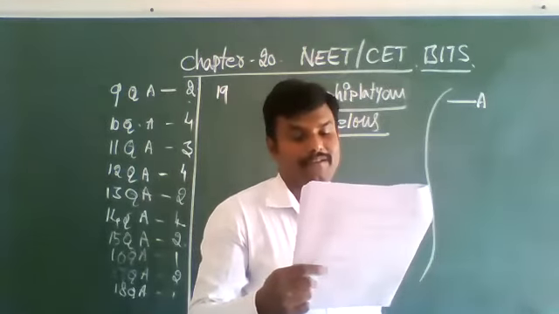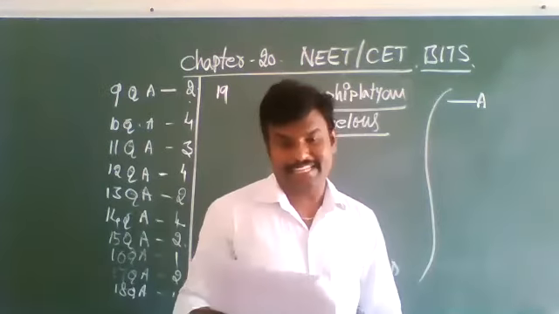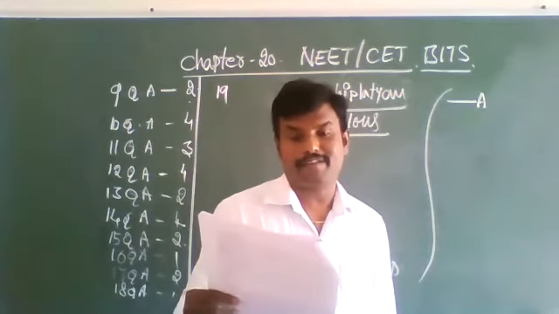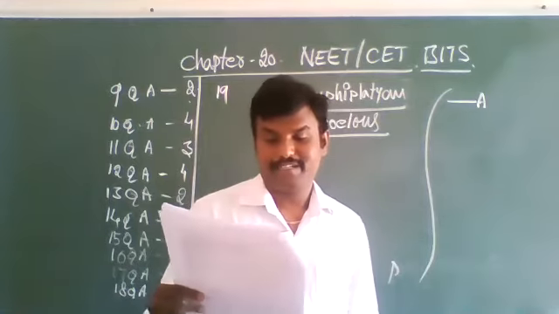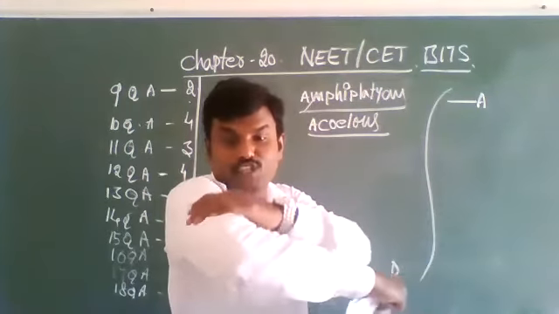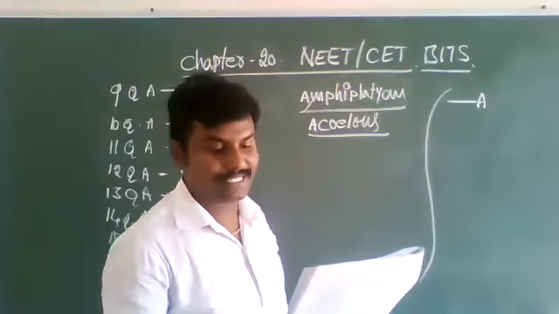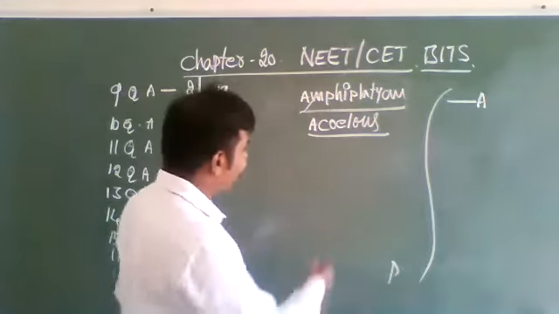Tibia is present in the leg. Femur, leg. Humerus, hand. This bone is humerus. In this humerus, what is there? Deltoid ridge. So that deltoid ridge, I will draw a diagram.